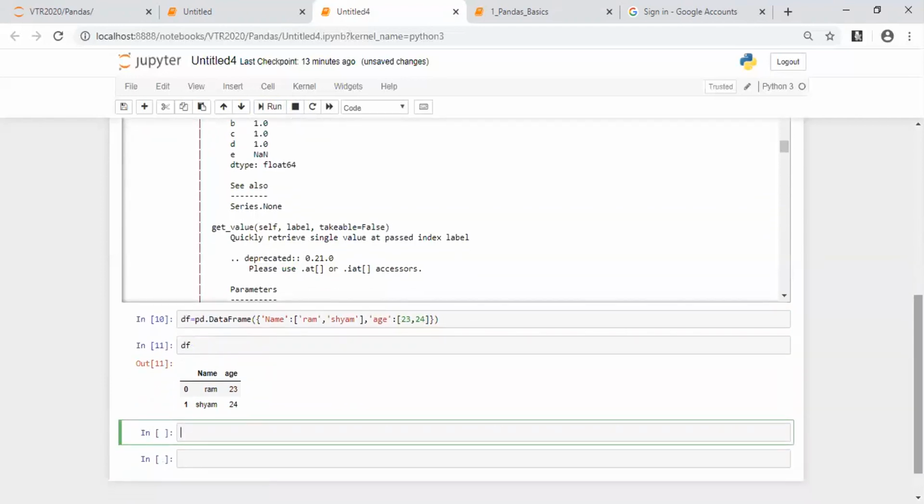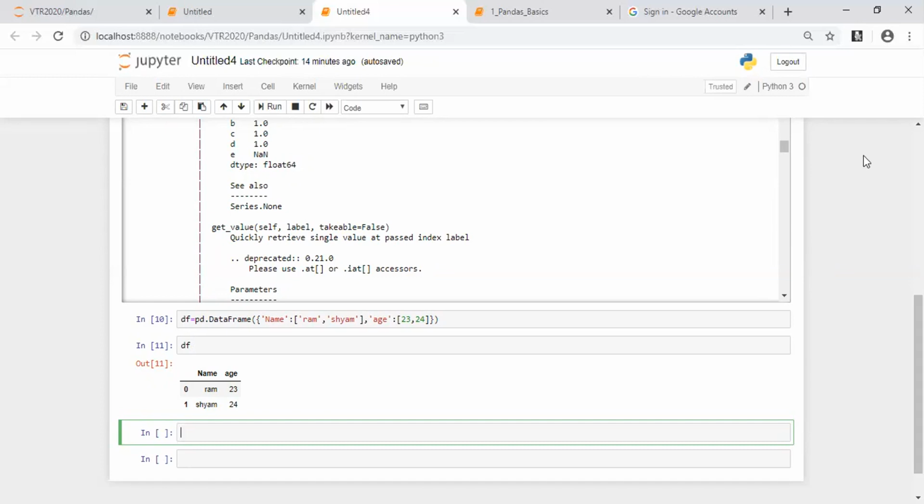Is it clear for everyone? We have created a data frame in terms of a table. This is how the SQL table will be. This is how the CSV file will be. Just like this, whenever I import a CSV file, it will be converted to a data frame like this. We will see how to do that. But did you all get how to manually create the data frame? Yes, sir. Okay. Any concerns and questions, Sangavi?